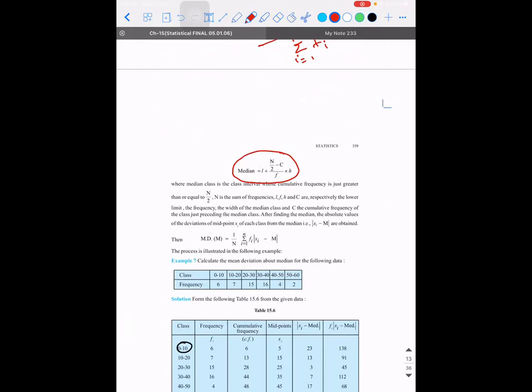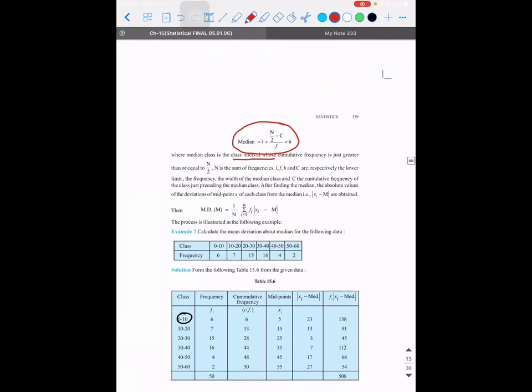So what do you mean by median class? Median class is the class interval, that range whose cumulative frequency is just greater than or equal to n by 2, like how we did in the previous case also.